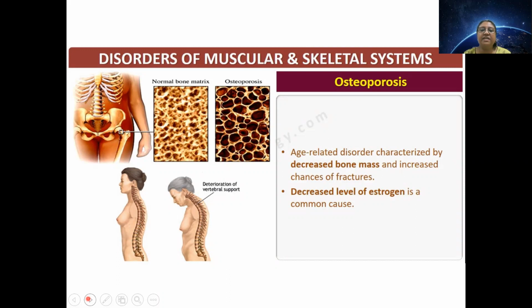So what happens, especially in female, due to decreased bone mass, the bone is getting porous. It is getting porous. So what will happen if your bone is porous? Bone का mass decrease हो जाता है. Bones, if they are porous, their density decrease, no? Mass decrease. Volume remains same. You see this image, normal bone matrix and osteoporosis. Your bones will not be able to take body weight. They will bend. You will have unbearable pain.